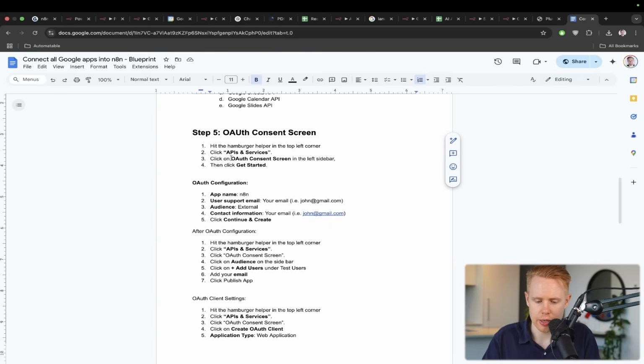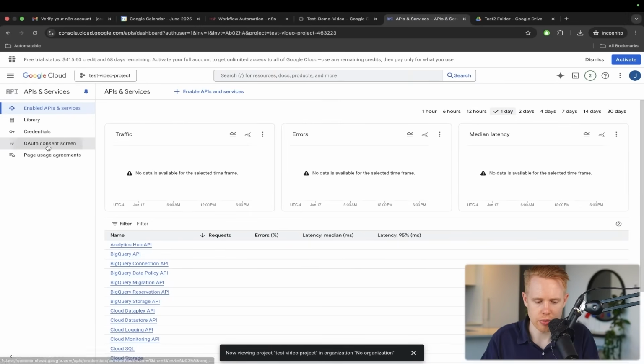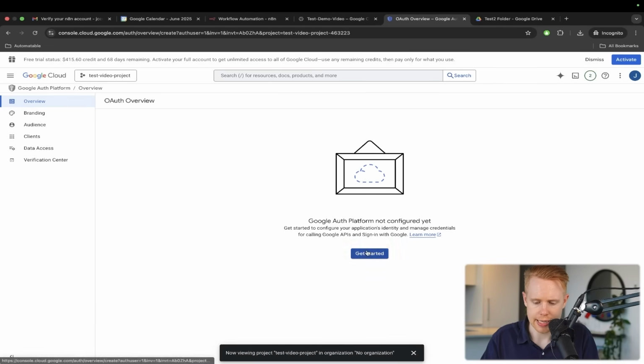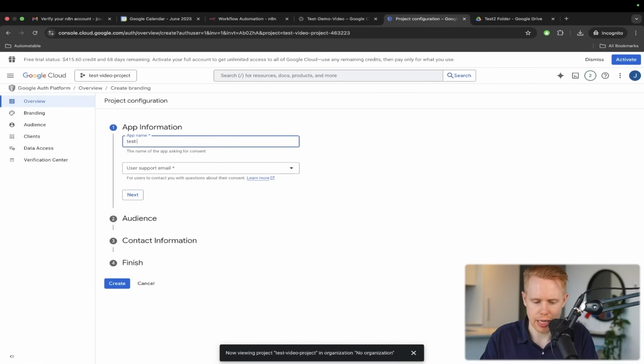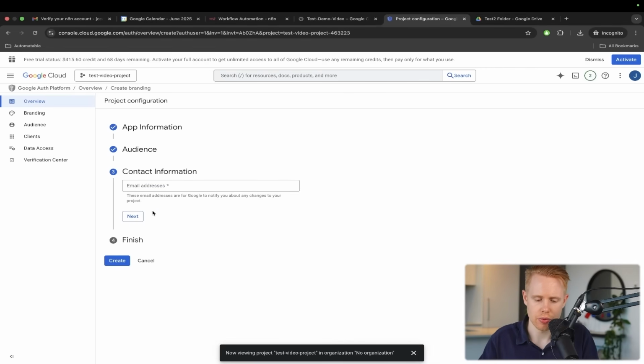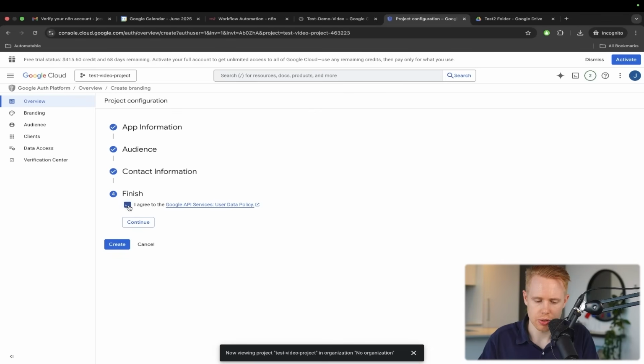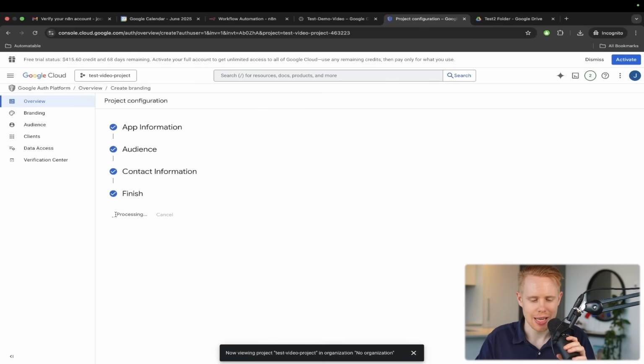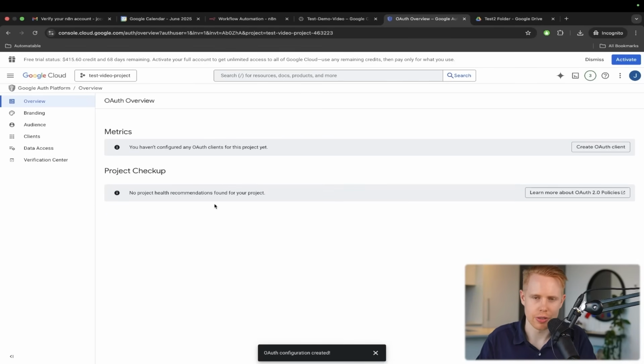We're going to click OAuth consent screen on the sidebar here, and we're going to click Get Started. We're going to choose an app name, test video, and we'll choose an email here, click Next. We need to choose external audience over here, which means that we can add test users. We're going to add ourselves as a test user in order to be able to access this particular integration, Google Drive. And we'll just sign away our entire life and everything. Hopefully we don't have to pay Google $1 million. Finish, create, and we are good to go.